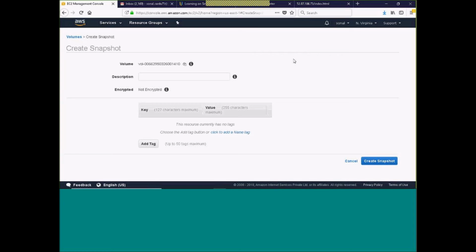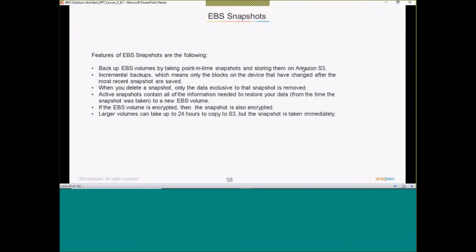But snapshot, as it is a point in time image, will just capture the state of that particular volume, and then in the backend the backup will still be happening. Snapshot will be completed quickly, but the backup will be still in progress in the backend, and the backup will be done on the S3 bucket. So the snapshots are kept on S3. Backup EBS volume by taking point in time snapshot and storing them on S3. Incremental backups means only the blocks on the device that have changed after the most recent snapshot was saved. So after the last snapshot, some changes you have done inside your instance to your data.